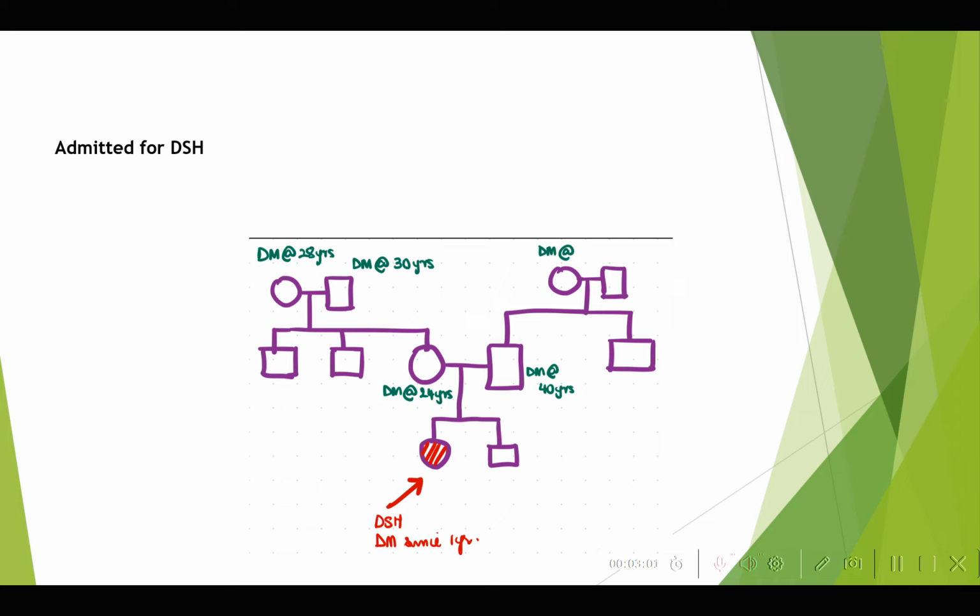So this is the family history of this patient. So just elaborate. Thank you, sir. So this patient is now admitted with deliberate self-harm, and is a known case of diabetes since 1 year. Both her parents are diabetic, and three of her grandparents are diabetic.